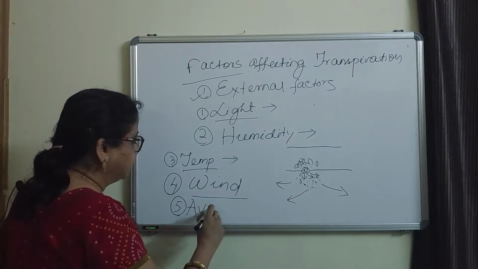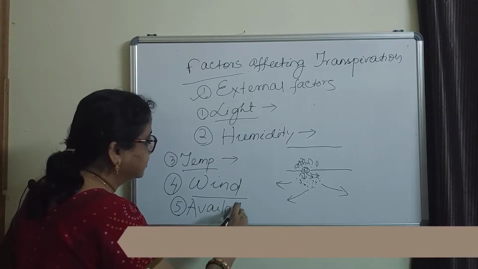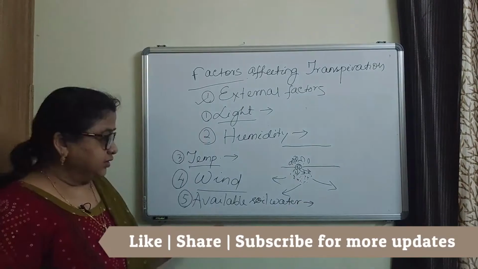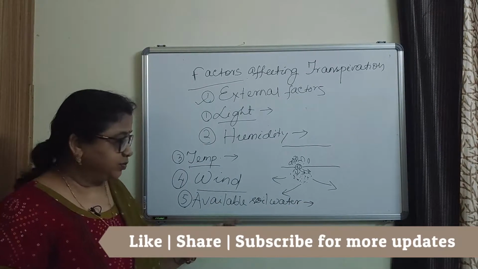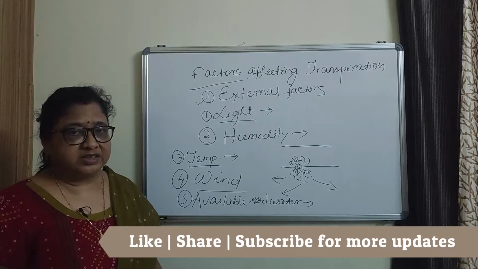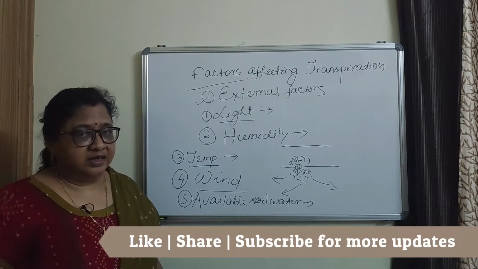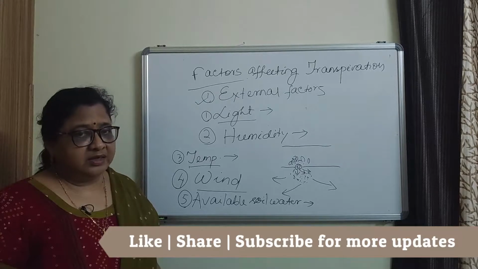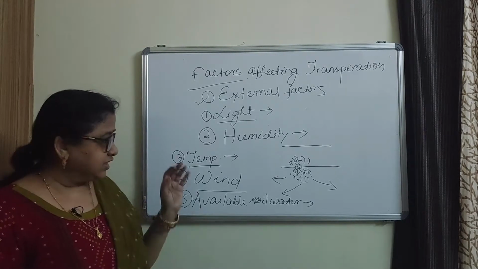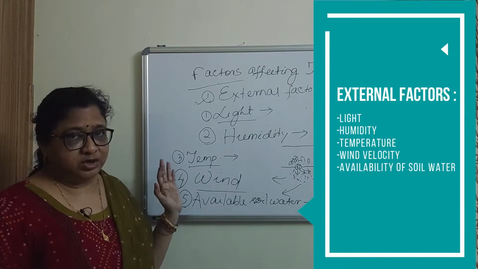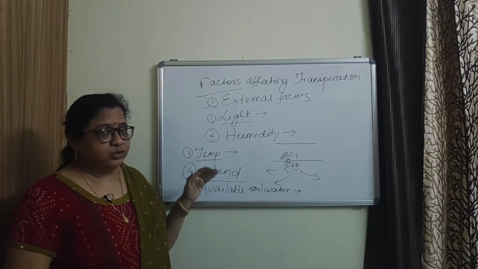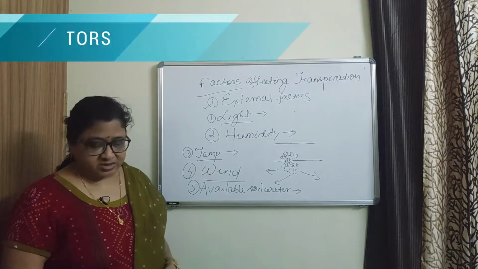Next is available soil water. So rate of transpiration depends upon available soil water. If the available soil water is less, then there is less absorption and automatically there is less transpiration. So these are some of the external factors which affect the rate of transpiration. Then we will move to internal factors.